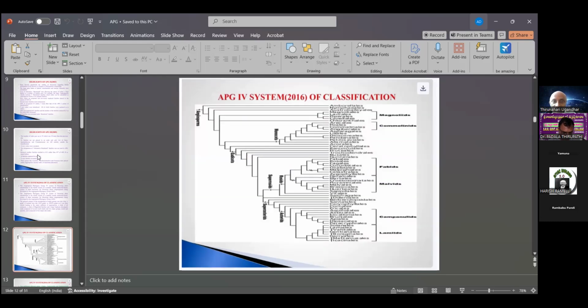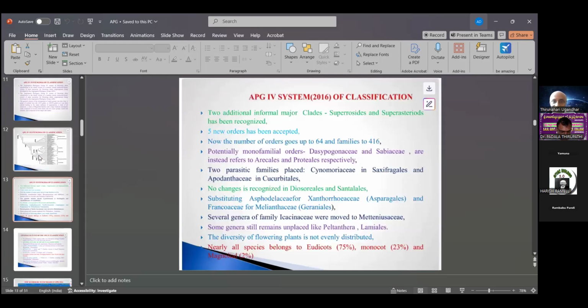So this is the APG-4 system, the 2016 classification. Then there are also Magnoliidae, Commelinids, and several groups of Magnoliophyta of angiosperms. The name angiosperms is also replaced by Magnoliophyta. Then the systematics of Magnoliophyta in the APG-4 classification.